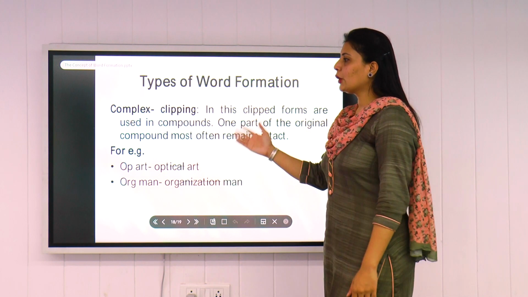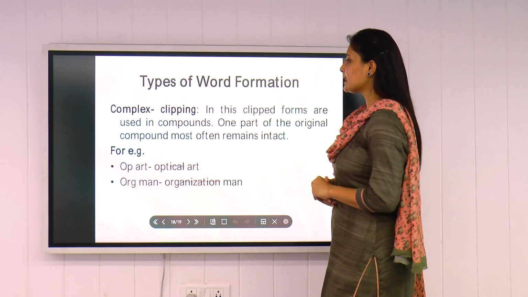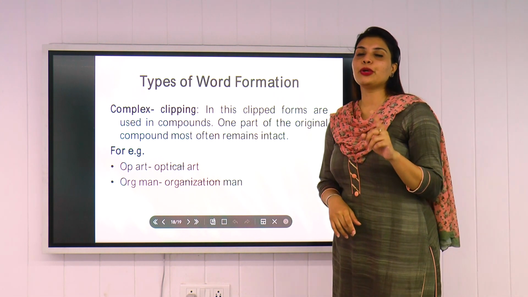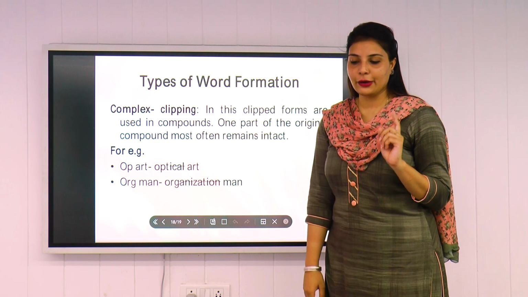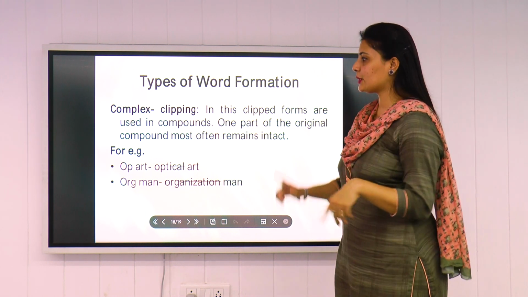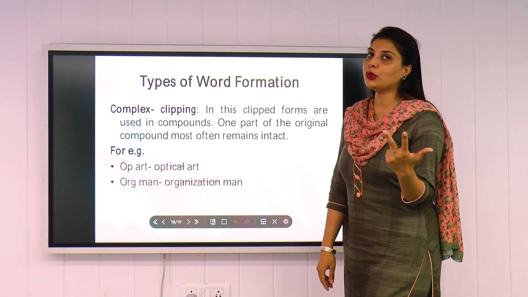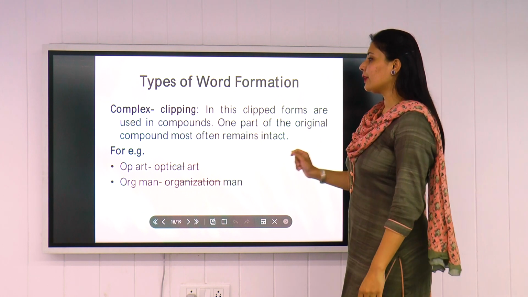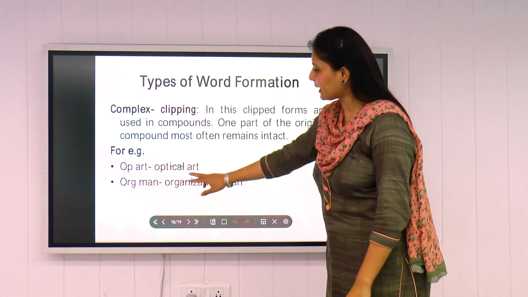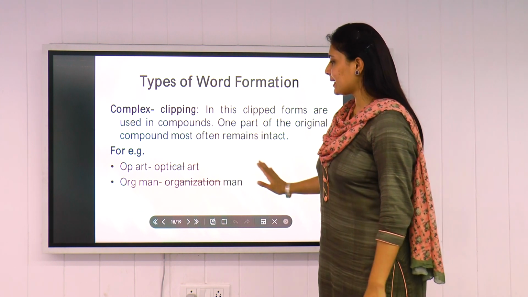Last is complex clipping. So this is the last of this. So complex clipping, what is this? In this, clipped forms are used in compounds. Like I told you in the beginning, if you can remember, the second type we discussed was compounding. Compounds are basically two words together. So one part of the original compound most often remains intact. So here we are going to use two words, like optical art, organization man.